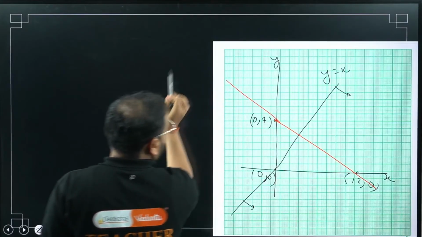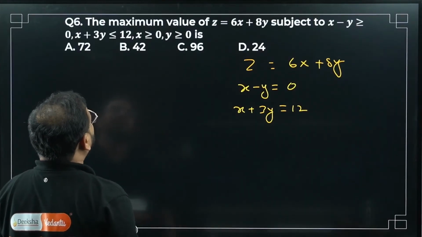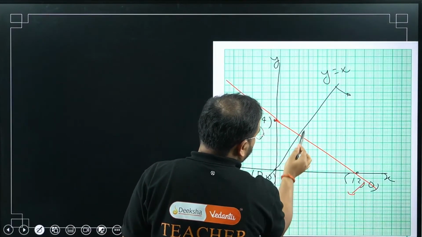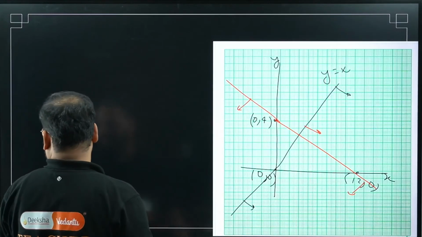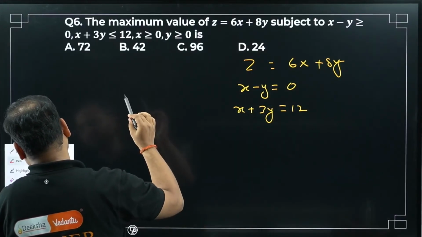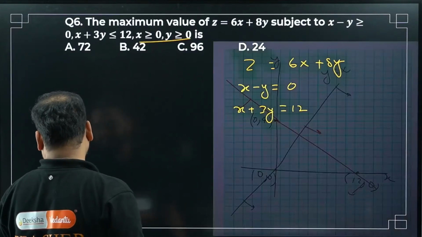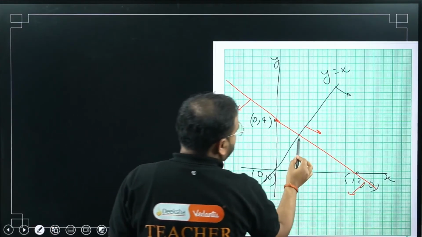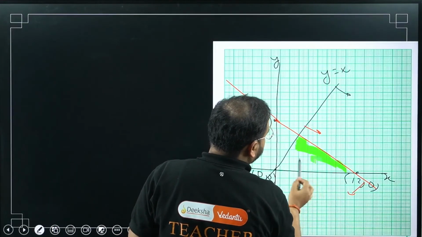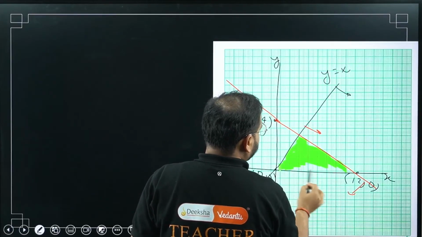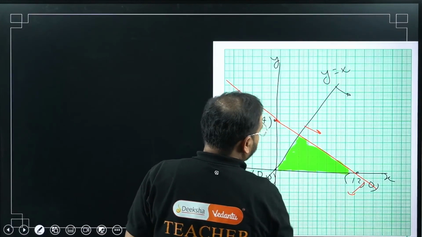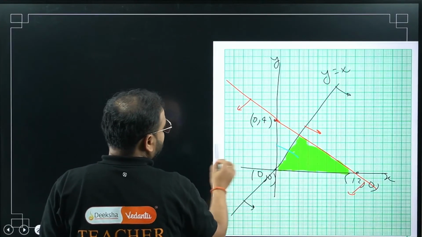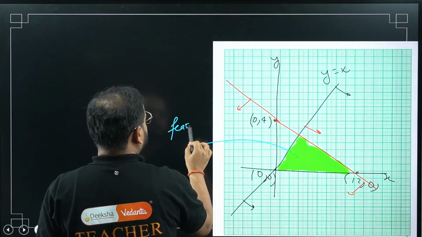What are we looking for? We are looking for less than again. Less than means this, so we are looking for below this line and over here. Which quadrant? First quadrant. Check here. Okay, great. Now we'll draw our feasible region, which looks like this. Have a look. This is my feasible region, sir. This whole thing is what is called the feasible region.